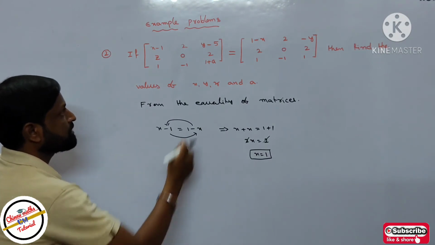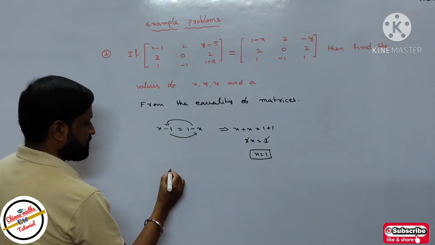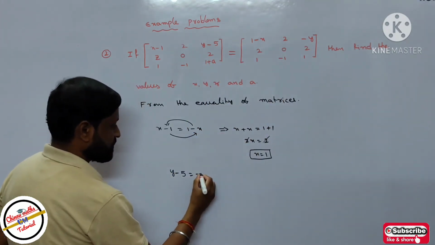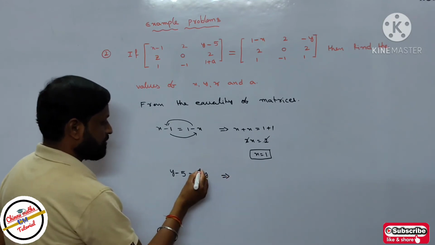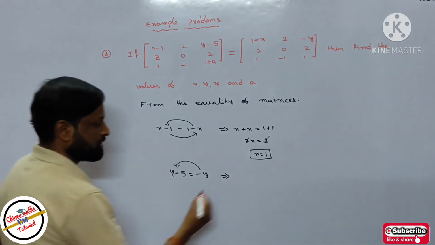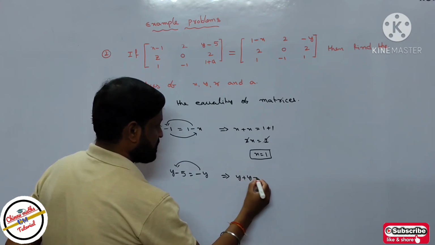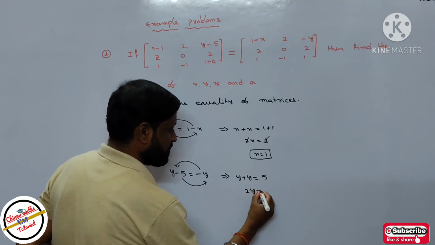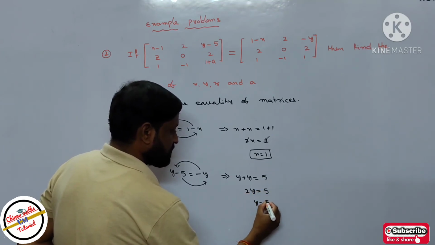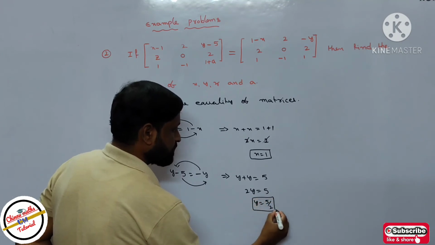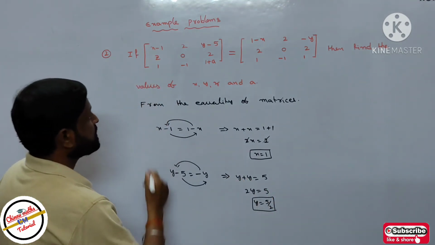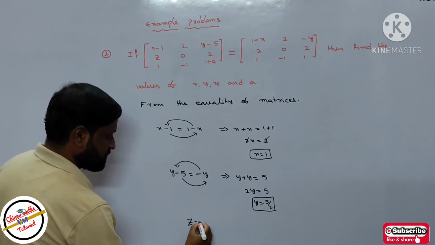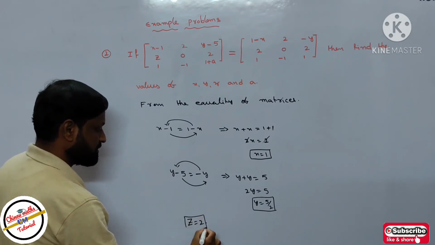Okay, next the corresponding element of y minus 5. This corresponding element is minus 5, so it is equal to minus 5. So then minus y can be written as, here the sign should be changed, so y plus y equals, minus 5 can be written here as plus 5, 2y equals 5, y equals 5 by 2. Next, the corresponding element of z is directly 2, so you will get the value z equal to 2.